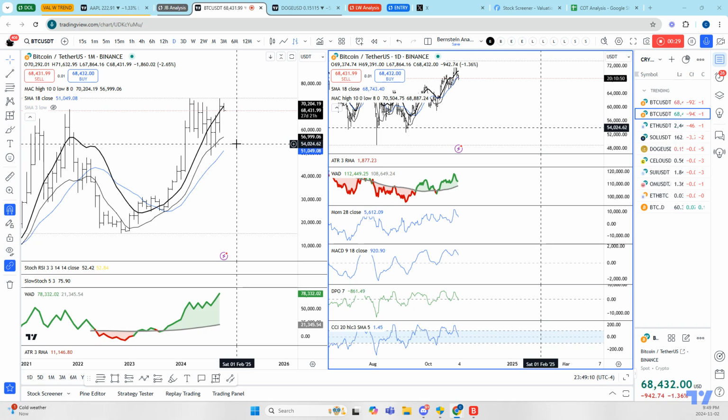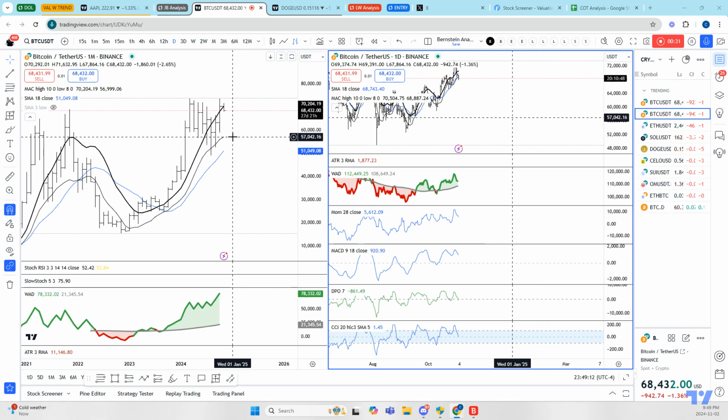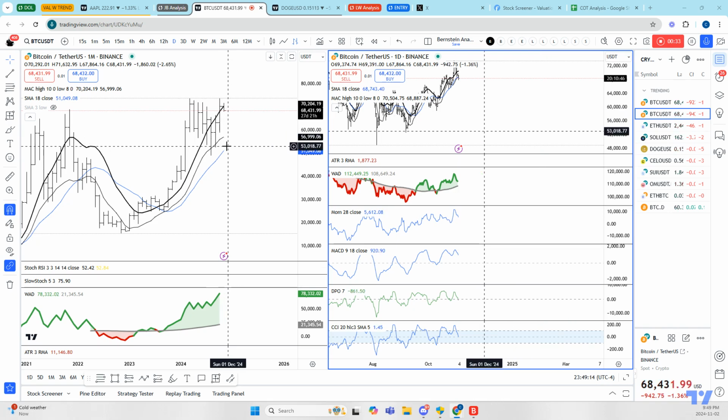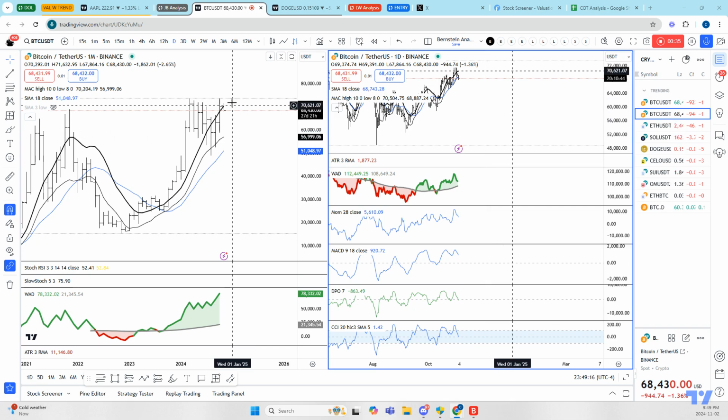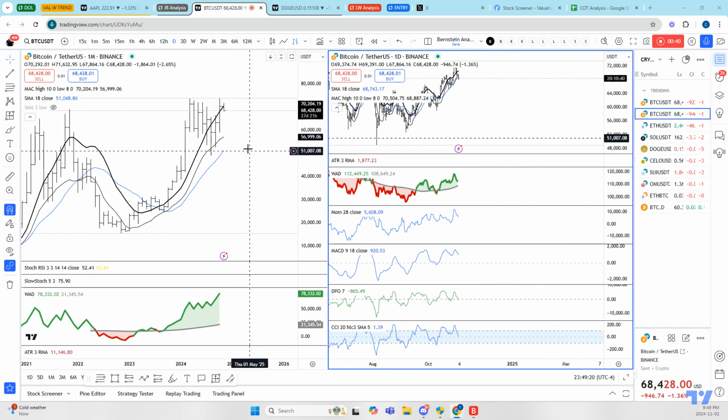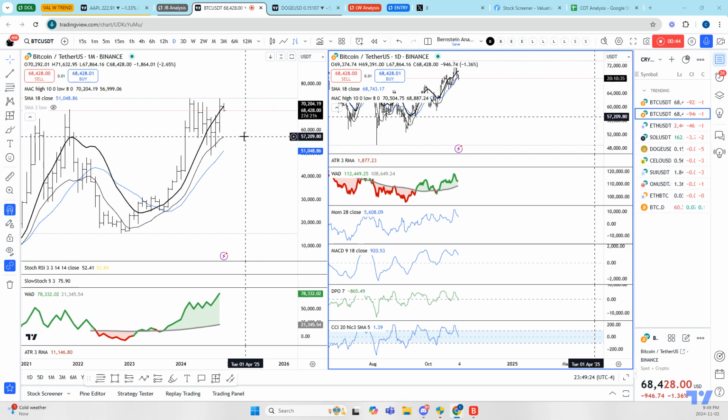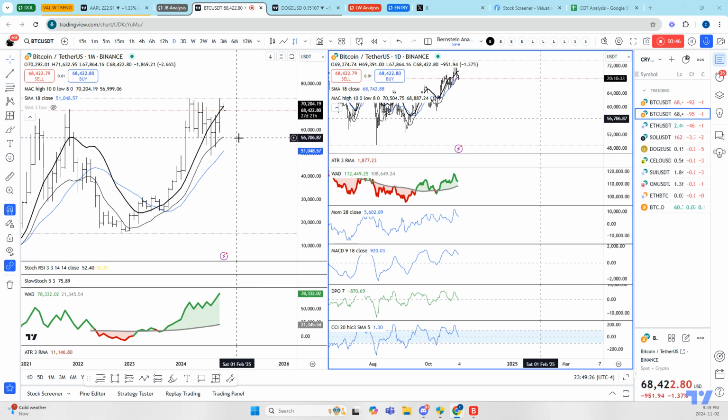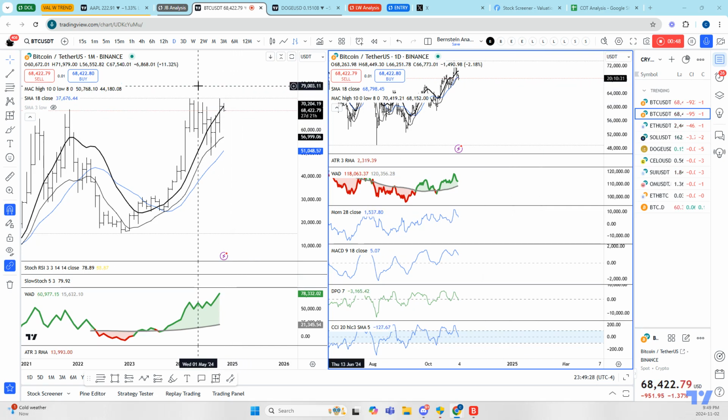To trade this moving average channel strategy for longs, price needs to be at or below the moving average channel low. As you see right now, we're nowhere near that level. However, if price trades down into or below 56,999, that is a place to trigger us to look for entry triggers on the daily time frame.